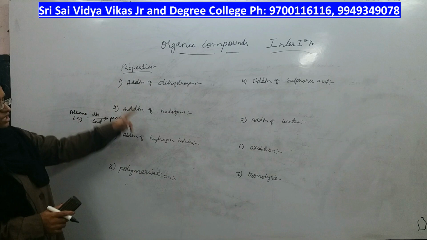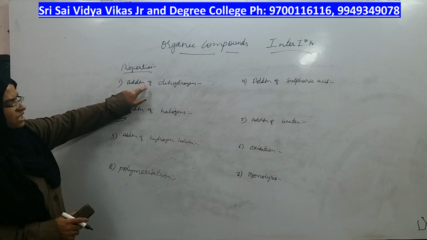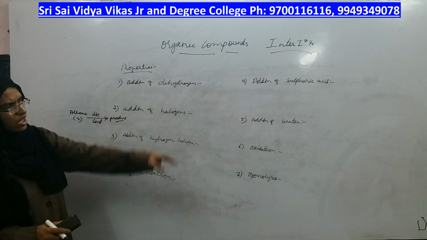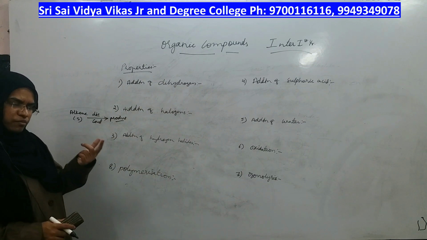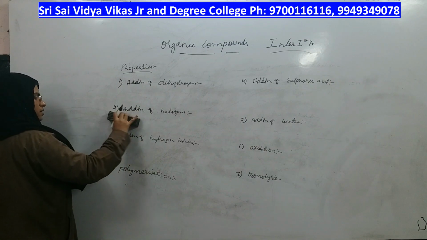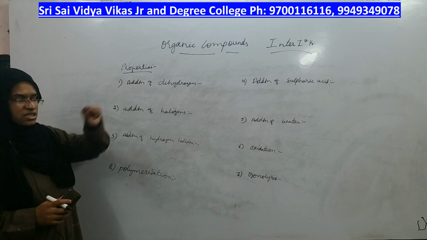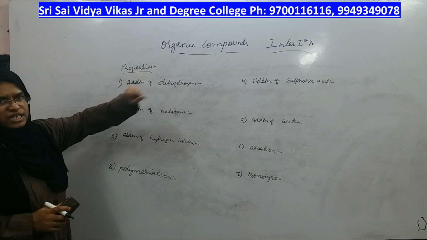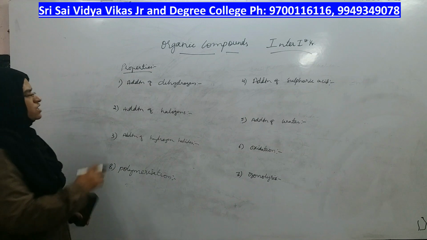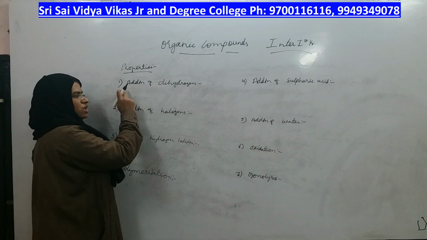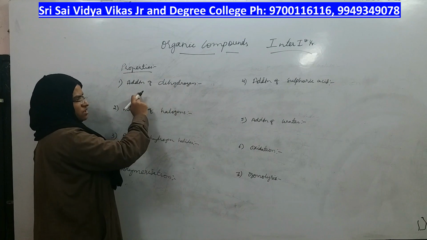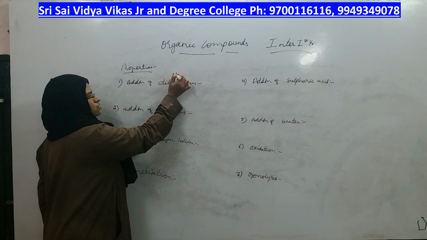By using different conditions, you will get different products. Here the condition on the arrow mark is different, here it is different, here it is different. All the 8 properties are different, but every one should have alkene as a substrate, right? So that heading is called properties of alkene. In fact, chemical properties of alkenes. What is the first chemical property? On the alkene, what can you do? You can add dihydrogen. Dihydrogen means H2.